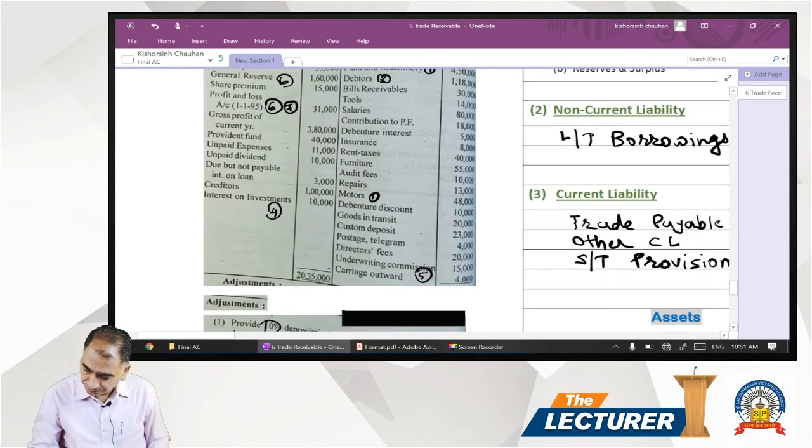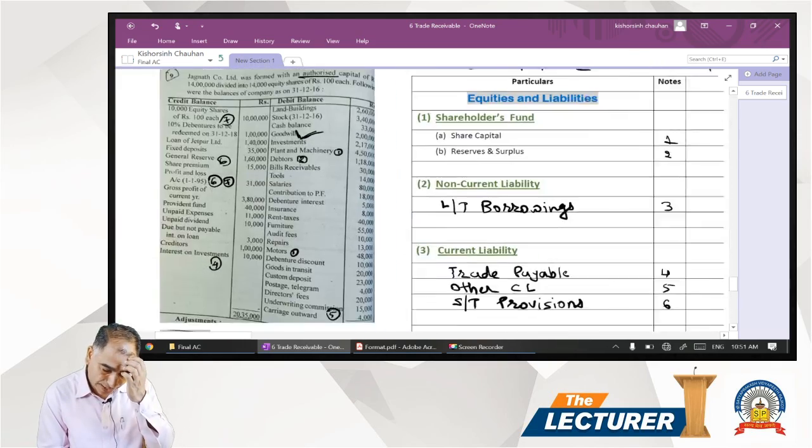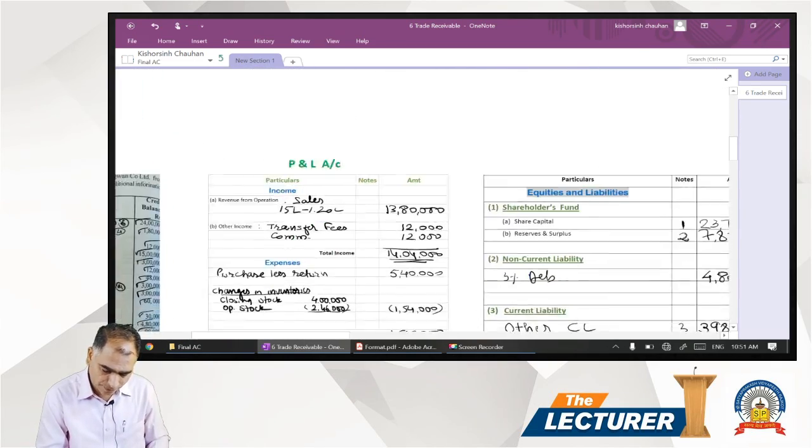So how much plant and machinery are you having? If you see, the plant and machinery is 4,50,000, and the motor is 48,000. So we have a separate fixed asset schedule. We go to this fixed asset schedule.